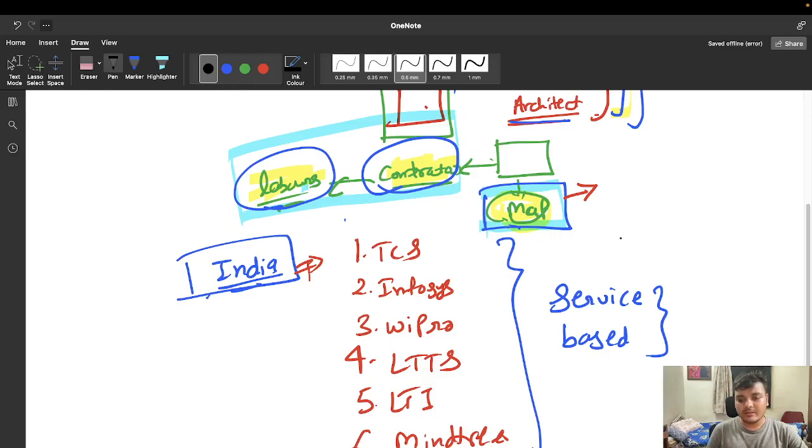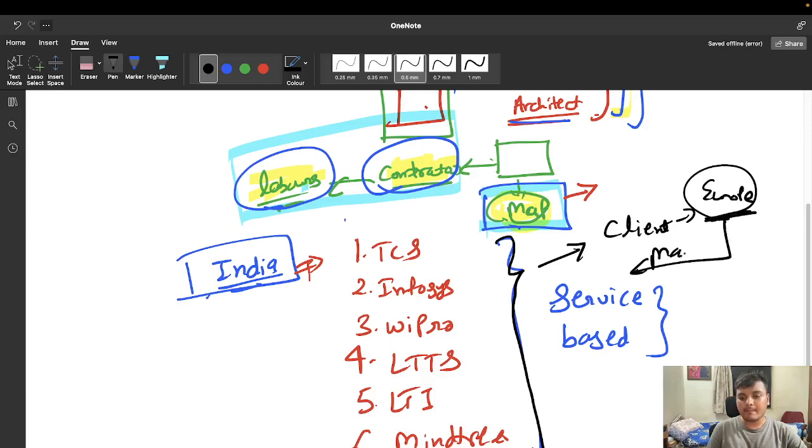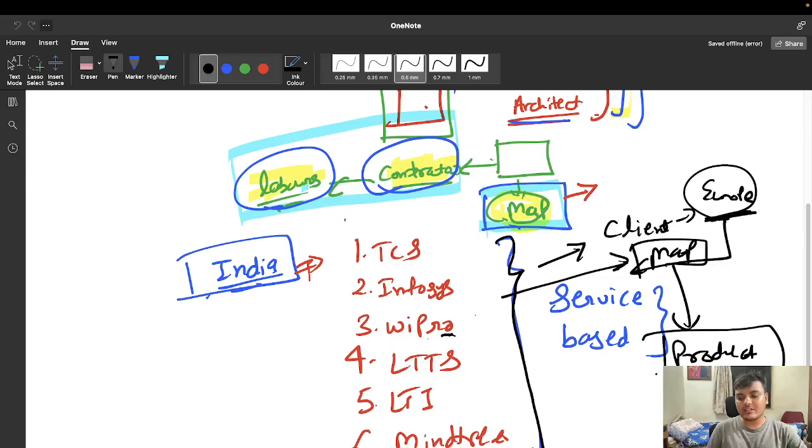Now similarly, the similar case will go here, that these people will not use their own brain. They will follow some client's instructions, and clients will typically be based in some European country or some other countries, right? They will use their own brain, they will give a map, and this guy will implement this map and they will create a product. Now obviously they are providing a service, so they cannot leverage this product to earn more money. They can just provide a service.